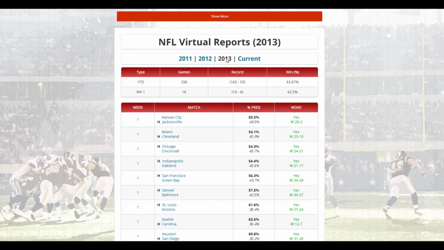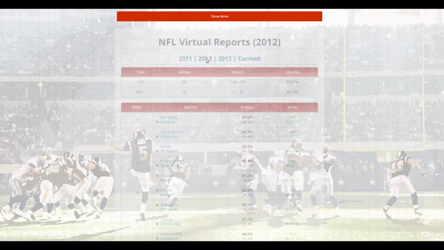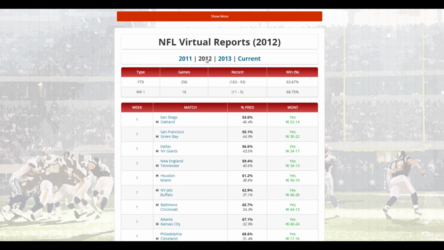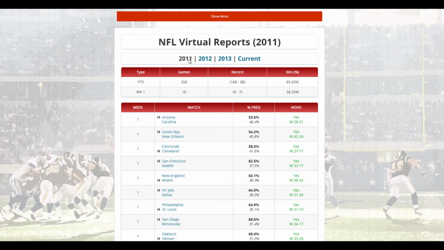So last year, NFL, we were 10-6 on week 1. One thing you'll want to note is week 1 is using the past year data. So as the weeks progress, the data just gets more accurate. Going to 2012, you can see we were 11-5, and 2011, 9-7.